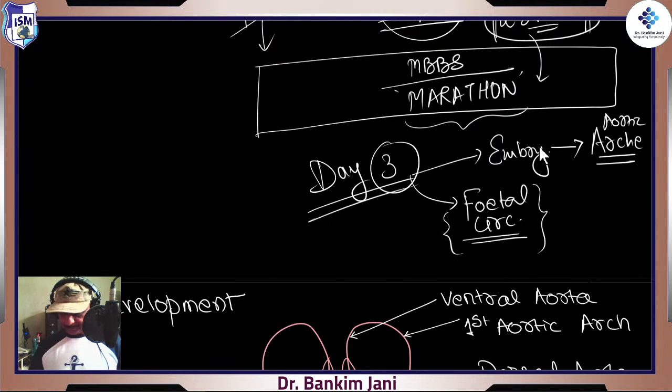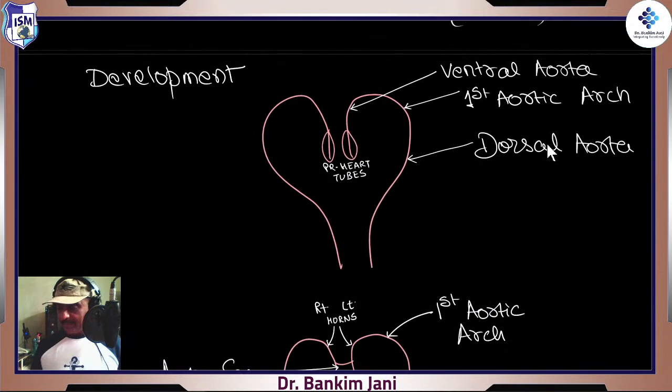Okay. So let's start with today's topic. First, development.